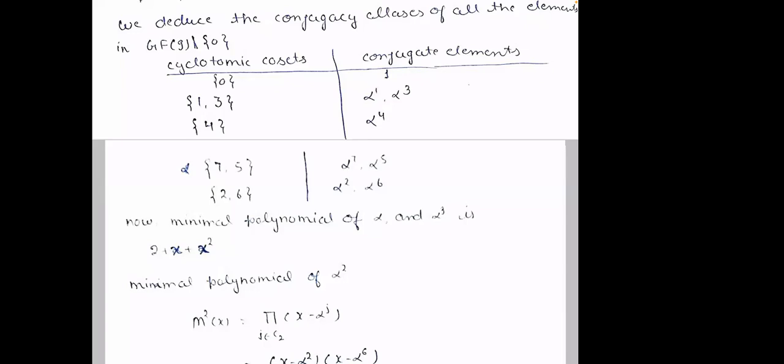Alpha minus 1. Minus 1 is nothing but 2. So that is why it is x minus 2. x minus 2 or x plus 1, both are same. Okay, fine. So alpha square power 4 is an identity, and alpha power 6 power 4 is also an identity.